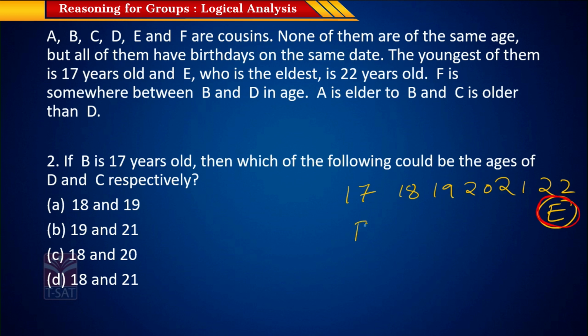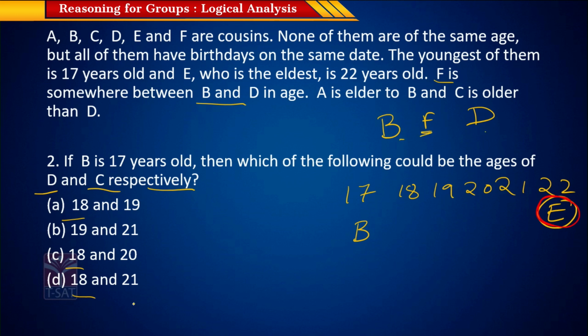Okay, if B is 17 years old, now they're asking what could be the ages of D and C respectively. So we know that there should be F between B and D. So there should be B, F and then D. So if D is 18 years old, is it possible that F can come between B and D?